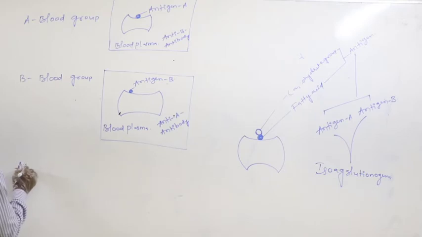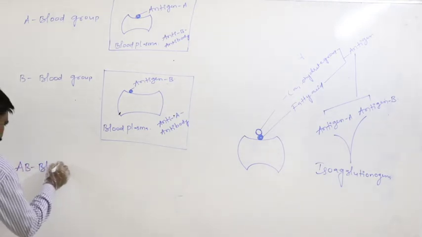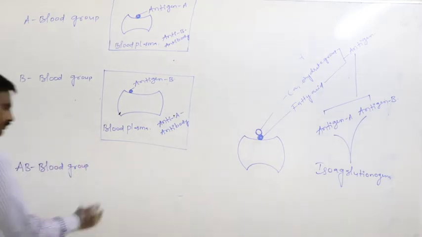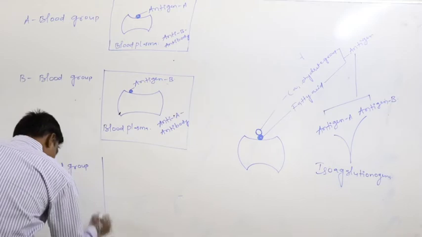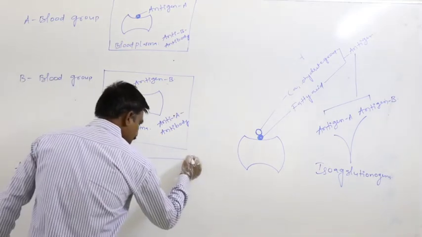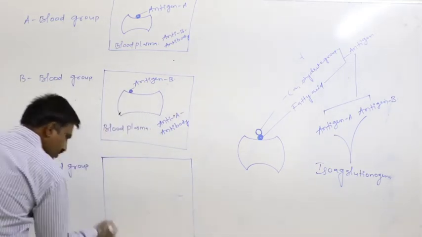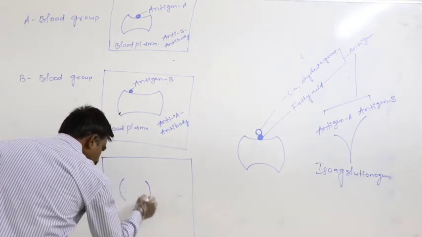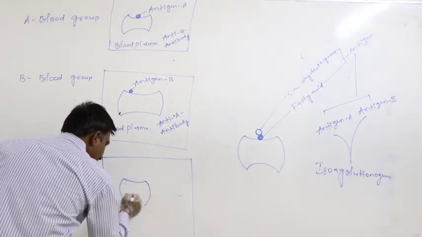Similarly, in an AB blood grouped person, just assume this is the blood plasma, and this is the RBC.